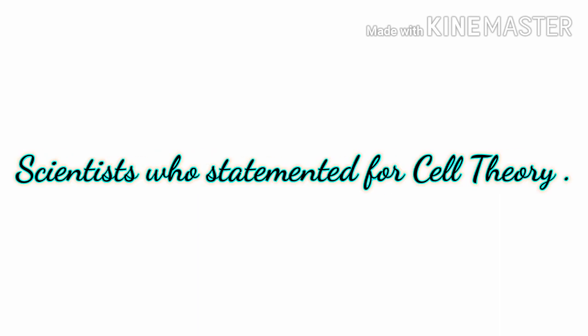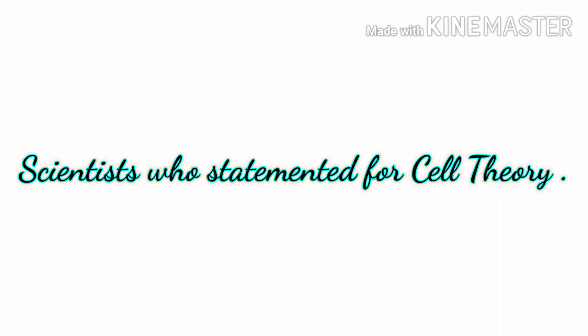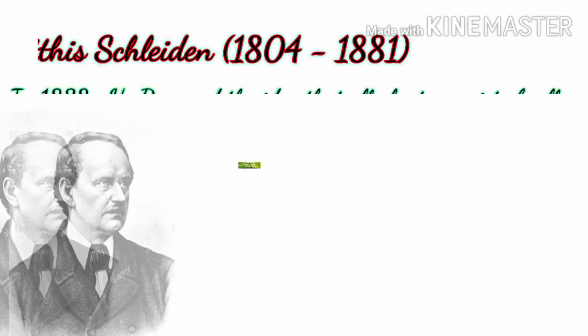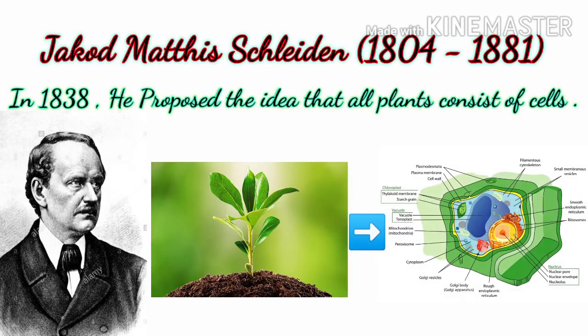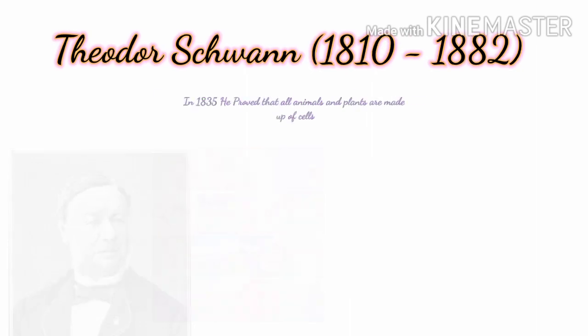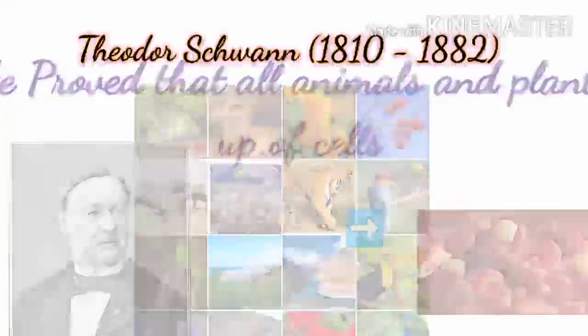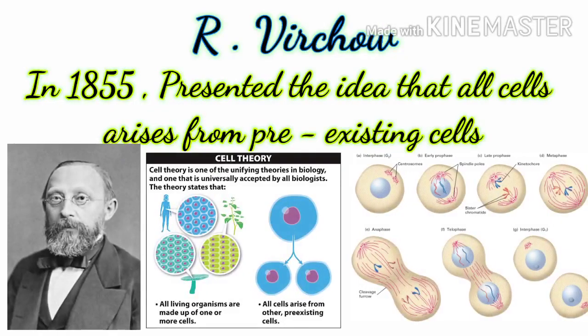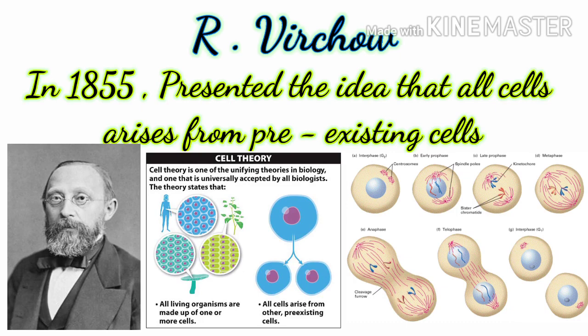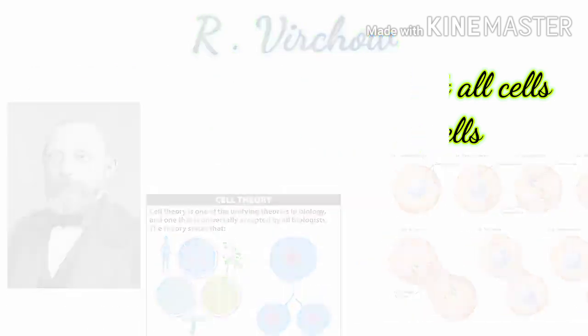Moving further to the scientists who stated the cell theory. First, Matthias Jakob Schleiden, 1804 to 1881. In 1838, he proposed the idea that all plants consist of cells. Theodor Schwann, 1810 to 1882. In 1839, he proved that all plants and animals are made up of cells. R. Virchow, in 1855, presented the idea that all cells arise from pre-existing cells. Moving further to the cell theory.